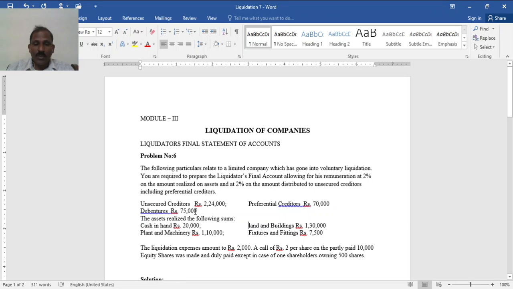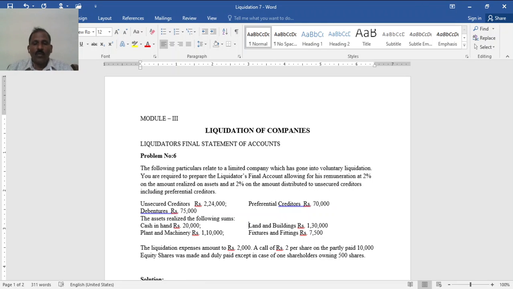Nothing is mentioned about outstanding interest, so this has to be paid. And assets realized the following sums: cash in hand 20,000. Land and buildings rupees 1,30,000. Plant and machinery 1,10,000. Fixtures and fittings 7,500.